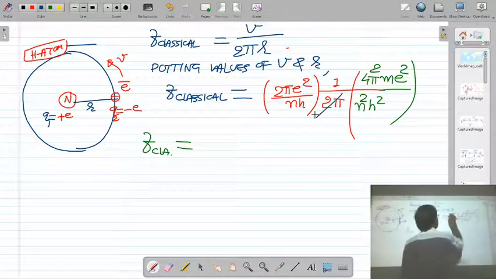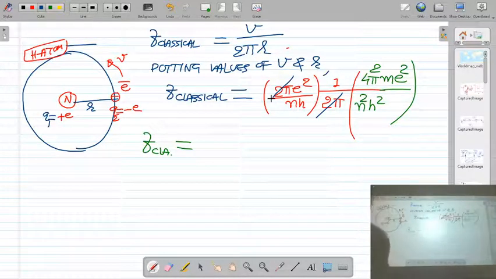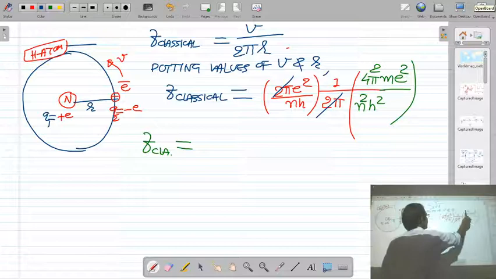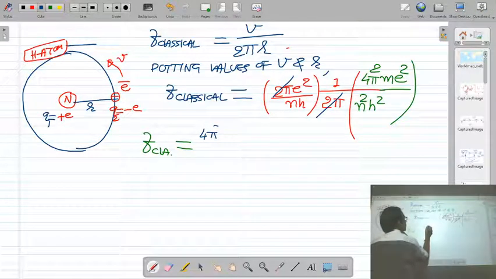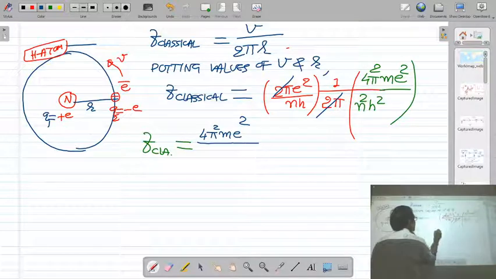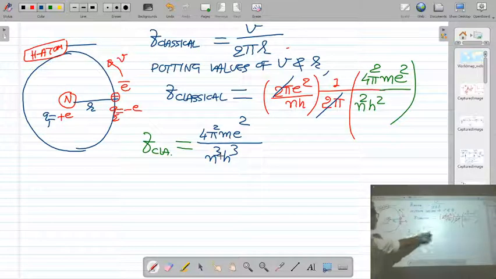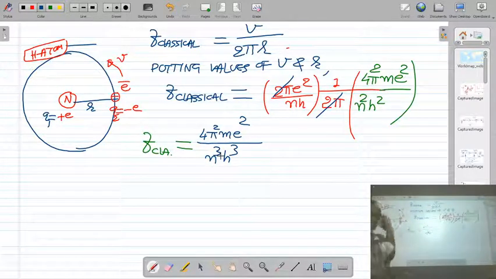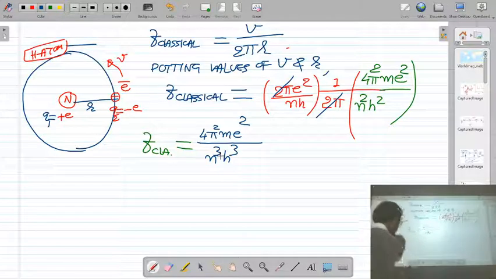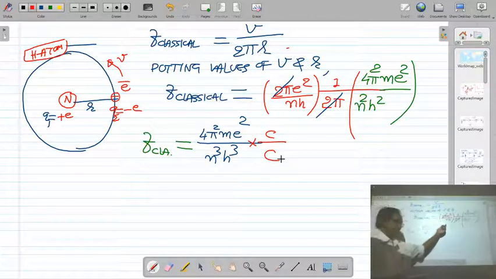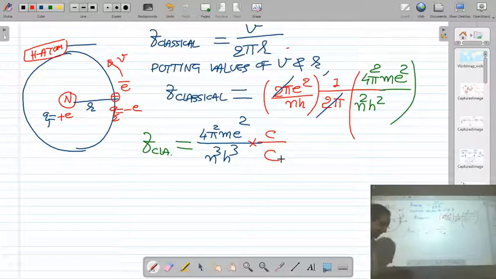Now see, this 2 pi is going to be cancelled. Then we will get 4 pi square m e to the power 4 upon n cube h cube. So this is the classical frequency of the revolution or rotation of the electron about the hydrogen nucleus. Now if you multiply this equation with c and divide with c, so let us multiply the classical frequency with c and divide with c, we will get